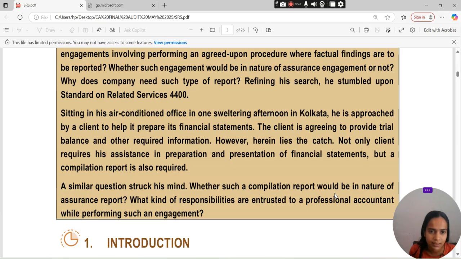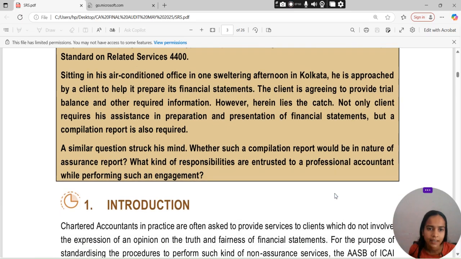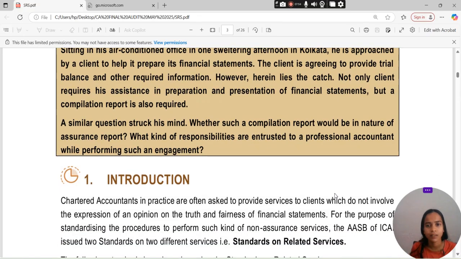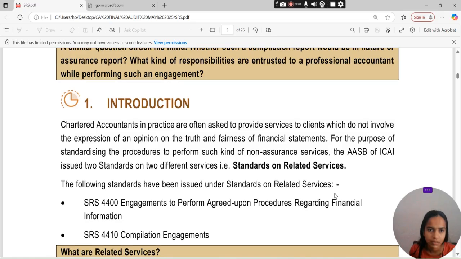Not only does the client require his assistance in the preparation and presentation of financial statements, but a compilation report is also required. A similar question struck his mind: whether such a compilation report would be in the nature of an assurance report. What kind of responsibility is entrusted to a professional accountant while performing such an engagement?